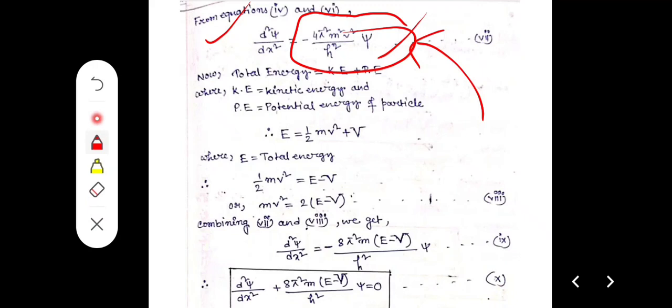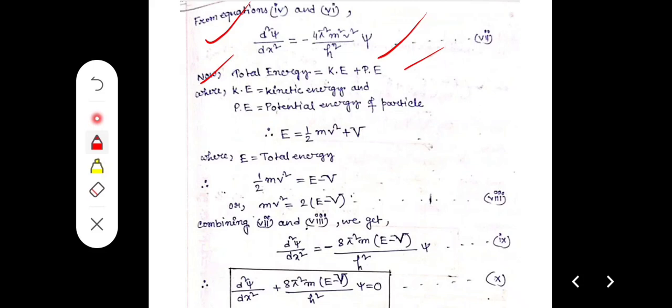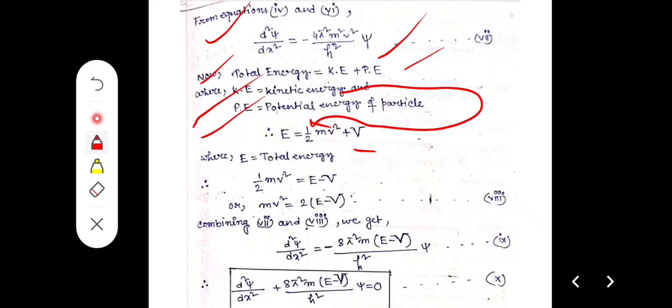Total energy means what? Total energy means kinetic energy plus potential energy. KE means kinetic energy, and P means potential energy. As we know, kinetic energy is equal to half m v square, and the potential energy, suppose, is capital V.